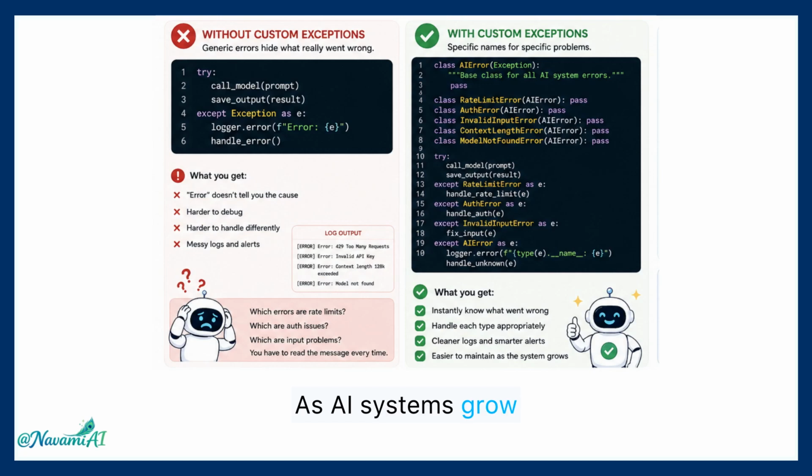As AI systems grow larger, developers often create their own custom exceptions. Think of these as giving specific names to specific problems. Instead of a generic error, you'll know exactly what went wrong. This makes large AI systems much easier to organize, maintain, and debug.